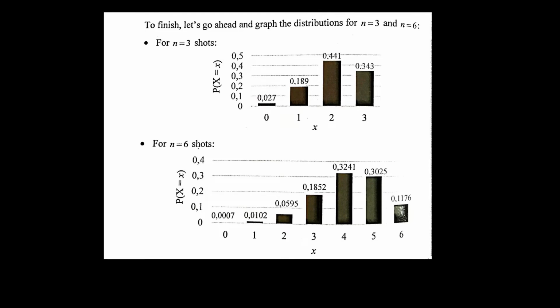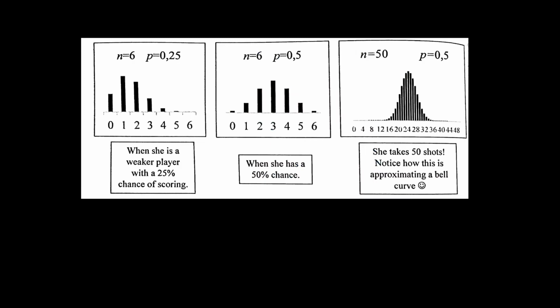So if you had to think, what would make this more equal? In other words, more of a bell curve, where instead of having it more popular to the right, you would have something that looked more like that, or for the second one, more like that. What would have to happen? Okay, so let's play around with different values for N, 6 shots, and in the last one, 50 shots, but different values of P.